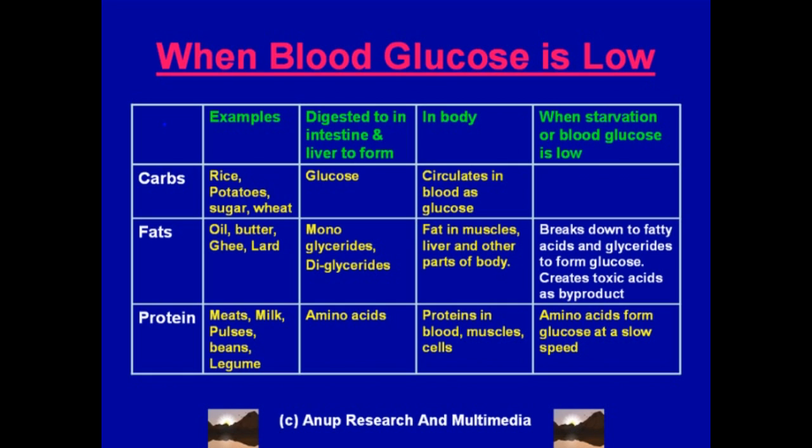From proteins it is very little, but from fats, if the conversion to glucose is too much and for a long time, then a lot of acid can be created, and the acid that is created can be dangerous to a person's well-being and life. And again, this is discussed in detail under diabetic ketoacidosis under the presentation short-term complications of diabetes.